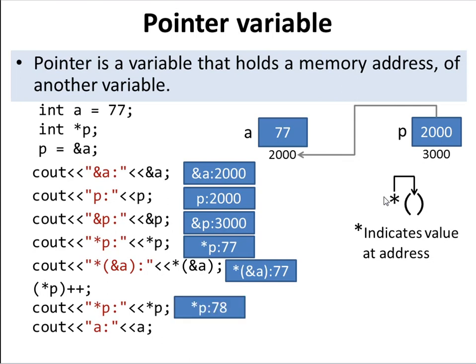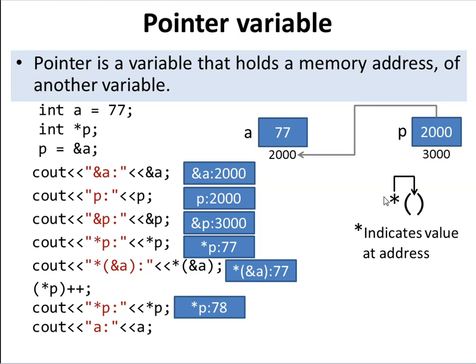In this case, the next line is star p plus plus. If we remove the bracket, it increments the pointer. Here, (*p)++ means we are incrementing the value at star p. Star p means 2000 contains the value 77, and we are incrementing 77 to 78. If we remove this bracket, the pointer is incremented and it will point to another location, maybe 2001 or 2002, because integer a is 77, so it will point to 2002.